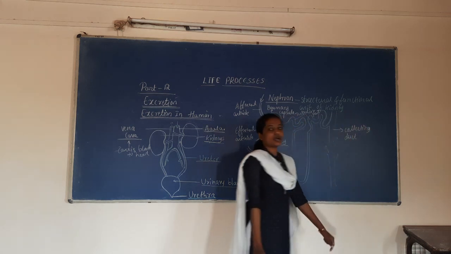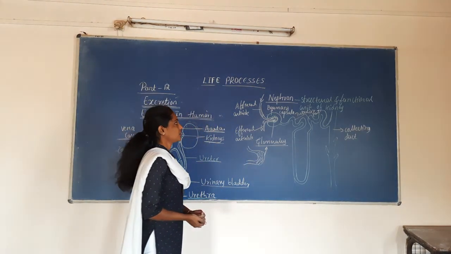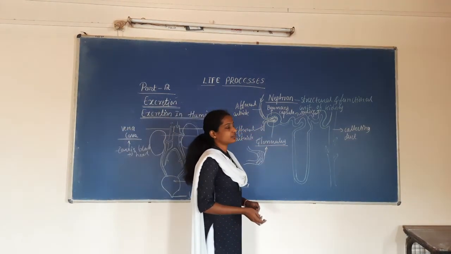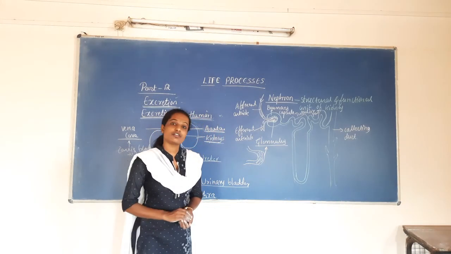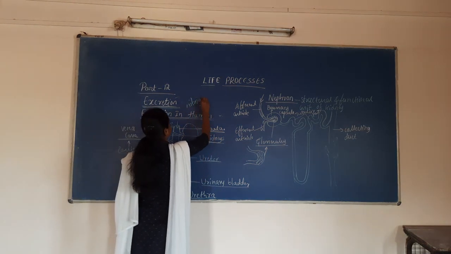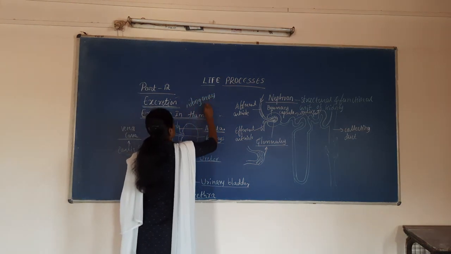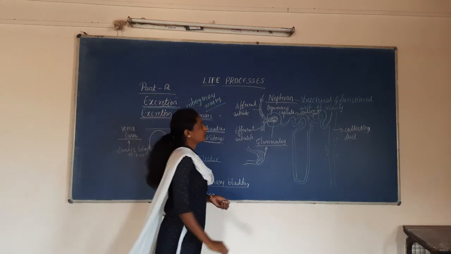Now, how does the filtration process take place in the nephron regions? Nephrons are the structural and functional unit of the kidney, which helps in the filtration of the blood. During the filtration, it removes the nitrogenous waste. So these nitrogenous wastes are removed from the